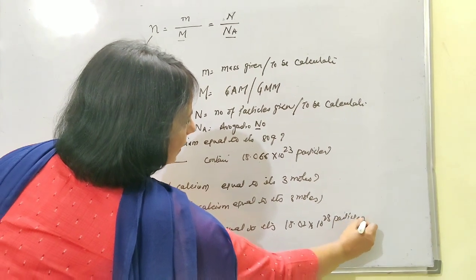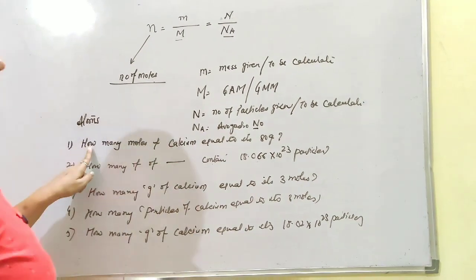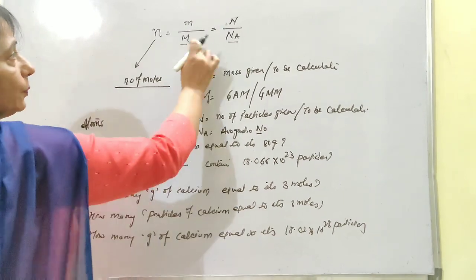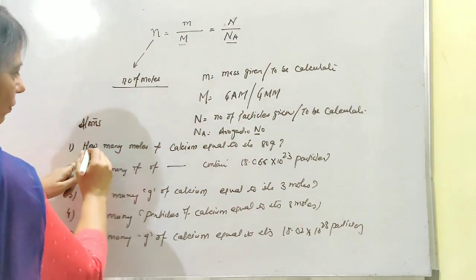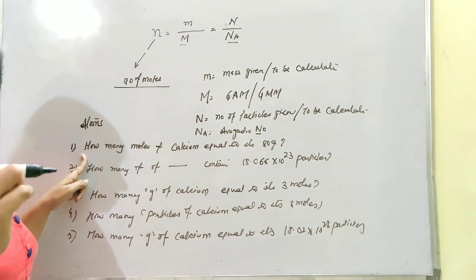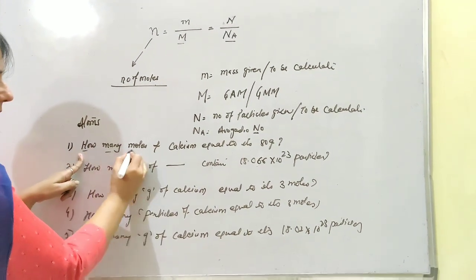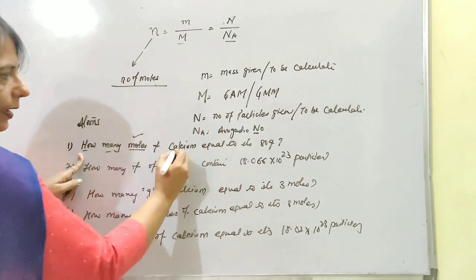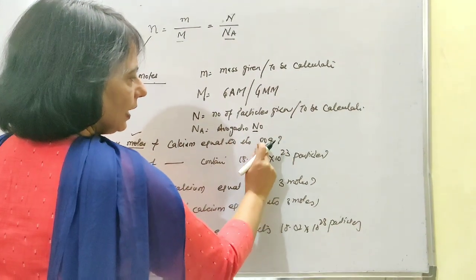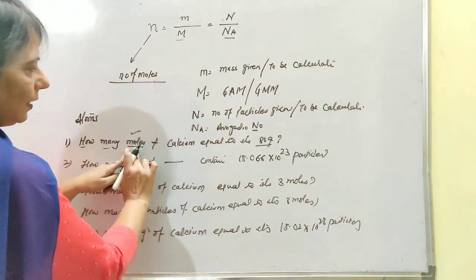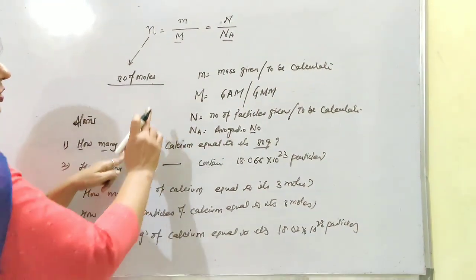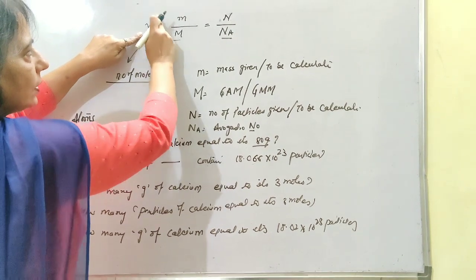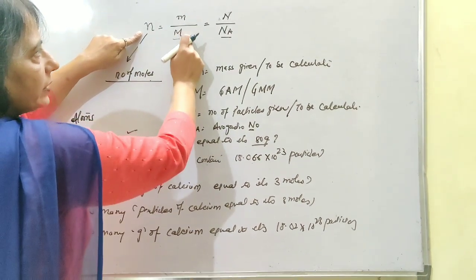Let's now start. First, this particular formula can be divided into different parts. Now look, every numerical will give you two parts. How many moles of calcium are equal to 80 grams? That means moles and mass. That means in this particular numerical, moles and grams are taken into consideration. Now look, the number of moles, that means this, and this part is related to grams.